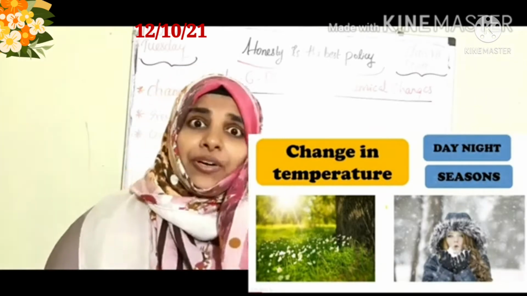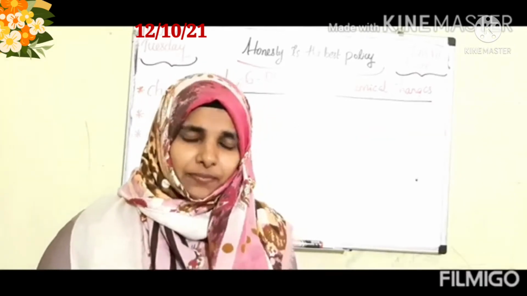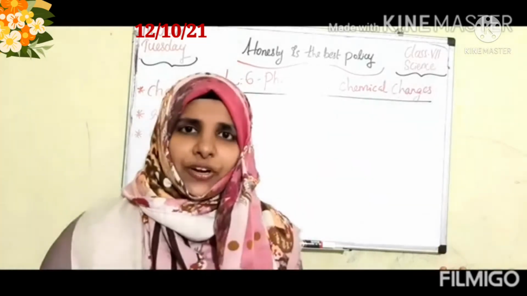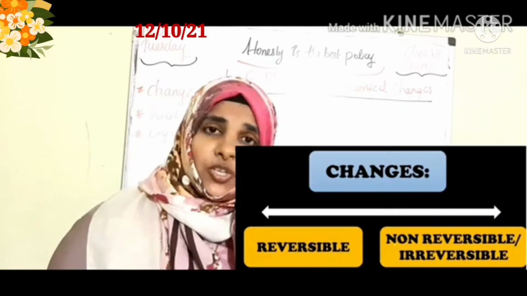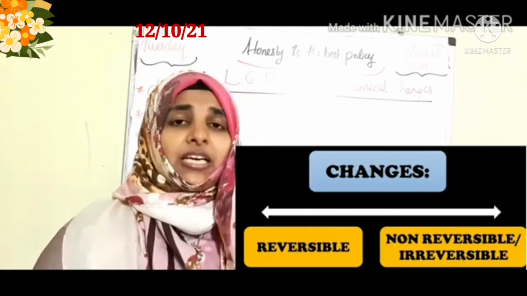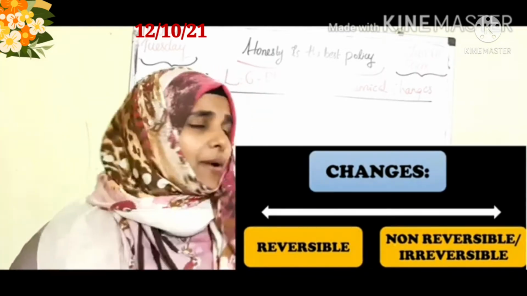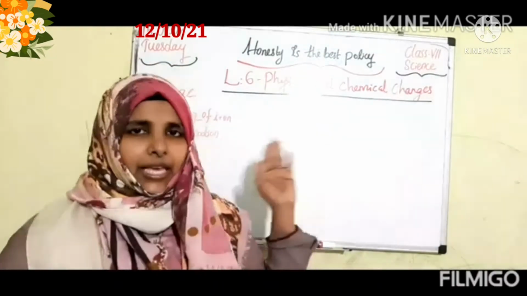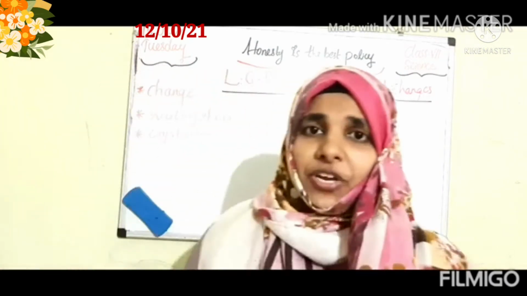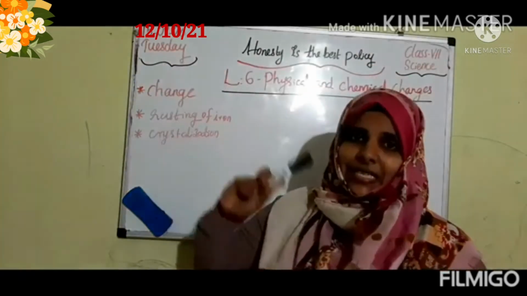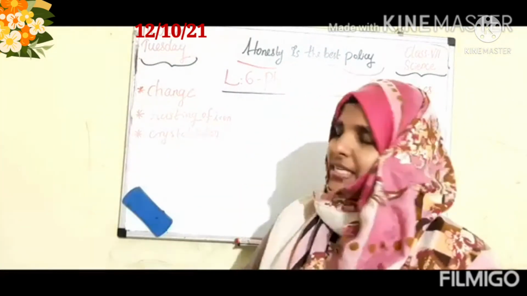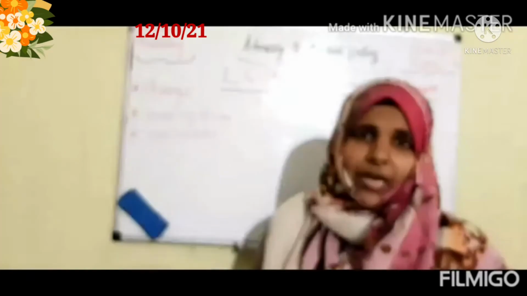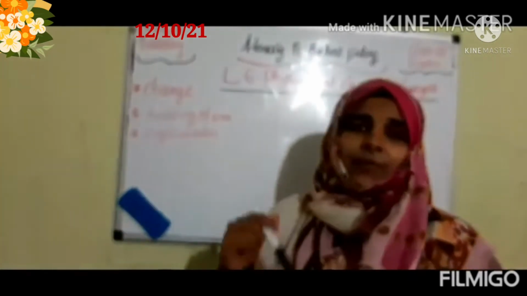So different types of changes are happening. In our nature, changes are happening continuously. It may be a reversible change or an irreversible change. All these things we can learn from our new chapter, lesson 6, physical and chemical changes. In this lesson we are going to learn about physical and chemical changes, rusting of iron, then crystallization.